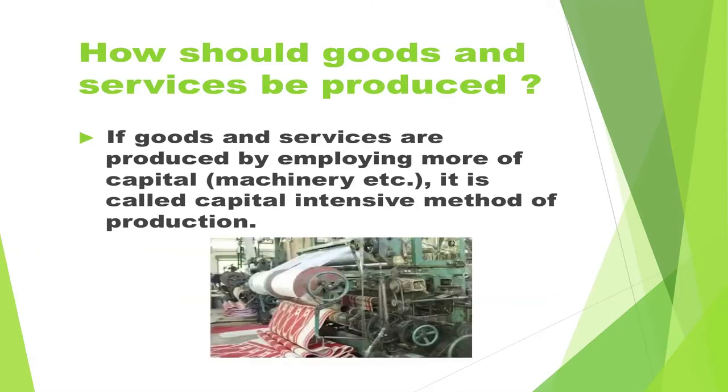If goods and services are produced by employing more of capital, say machinery, it is called capital intensive method of production. Number 2, for whom goods and services are to be produced? Who is to enjoy and get the benefit of the goods and services produced?